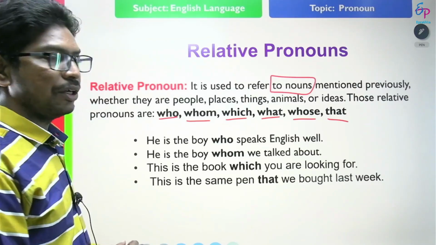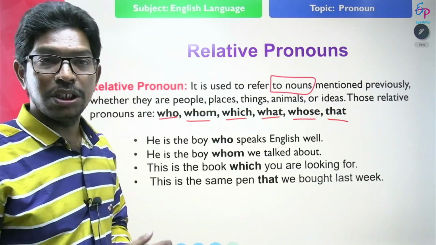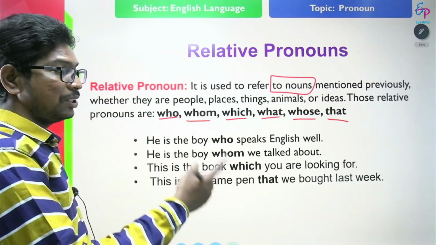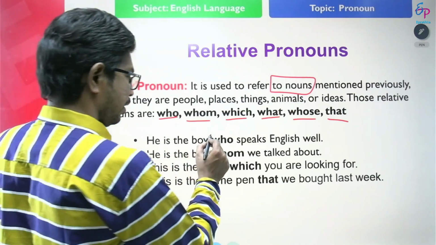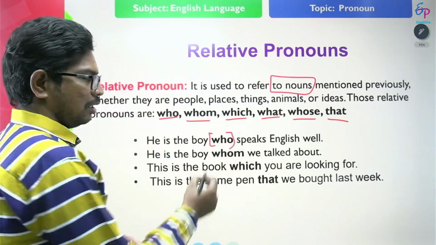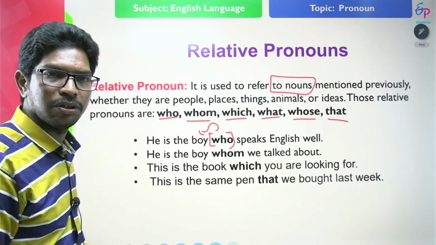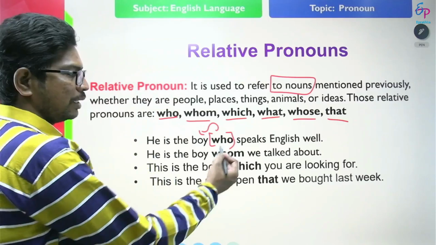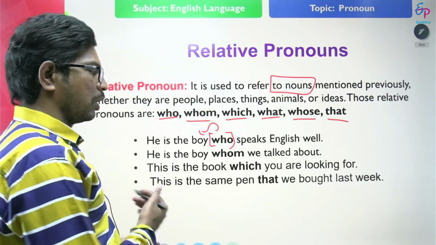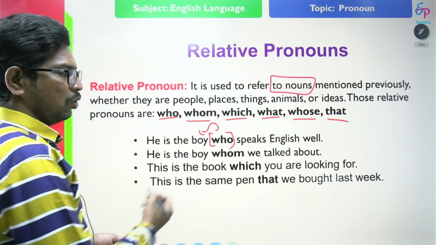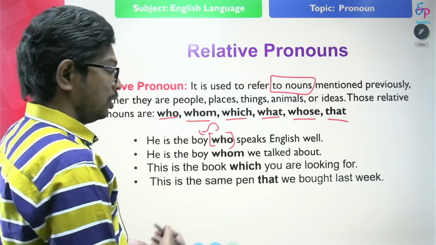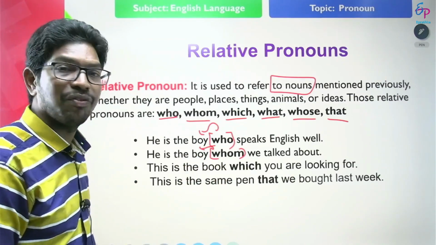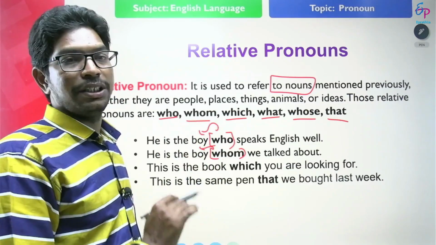Look at the example and find how relative pronouns function in a sentence. He is the boy who speaks English well. In this statement, who is a relative pronoun that refers to the boy, that is the noun. It is giving more information about the boy. Who is used as a subject in a sentence. Look at another statement. He is the boy whom we talked about. Here, whom is a relative pronoun referring to the noun boy, giving more information about the boy. Whom is used as the object in a sentence.